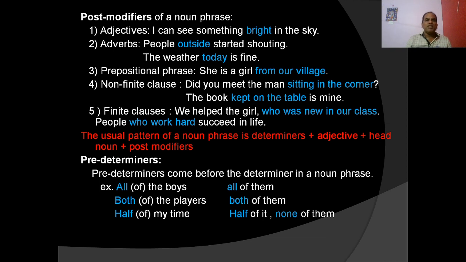And prepositional phrases are also used in the noun phrase after the noun. She is a girl from our village. A girl from our village is the noun phrase, and from our village is the prepositional phrase, which modifies or goes with the noun girl in the noun phrase, a girl from our village.